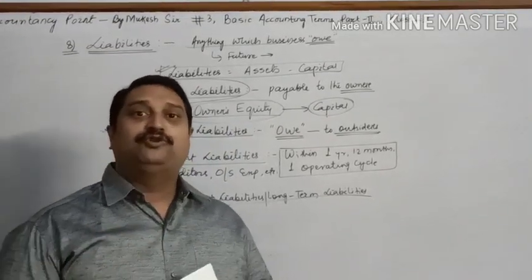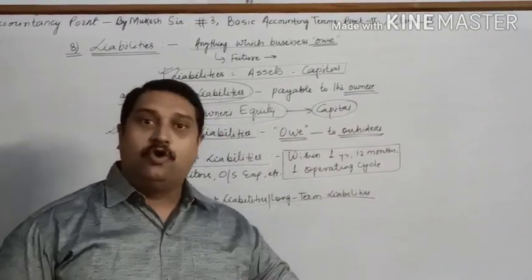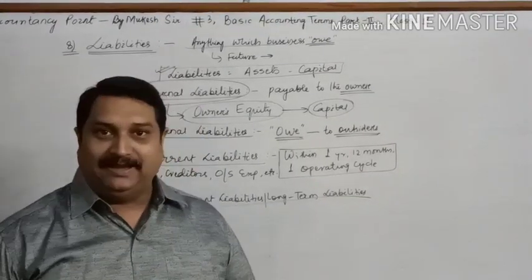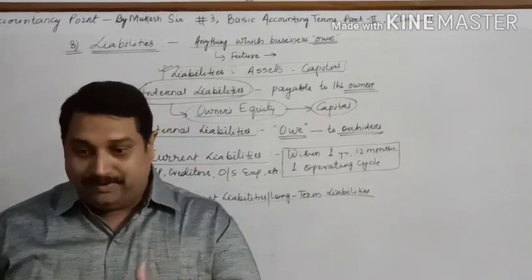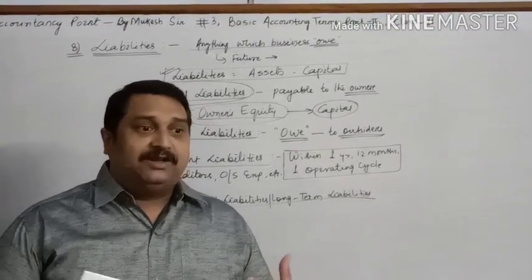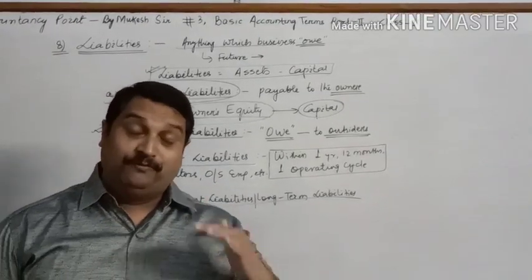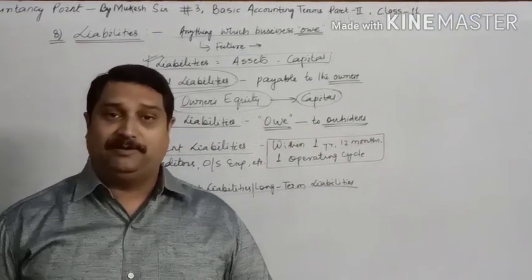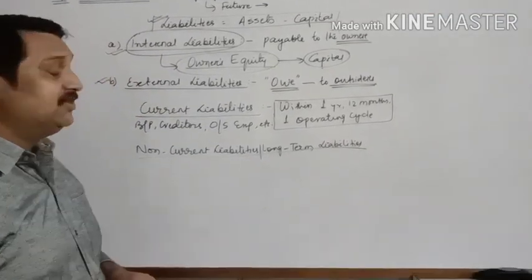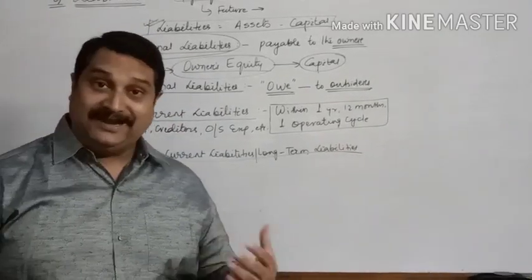So the amount which you will pay in future after 1 year, like the loan which you have taken from the bank or the debentures which you have issued, will be considered as non-current liabilities. It mostly consists of bank loans, loans from financial institutions, and debentures.